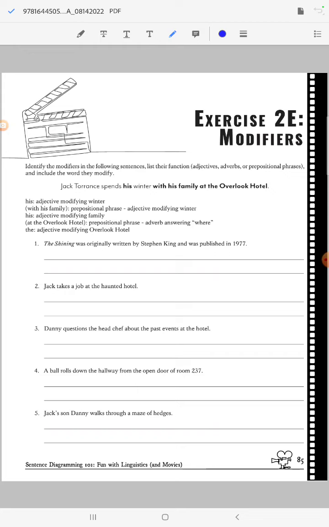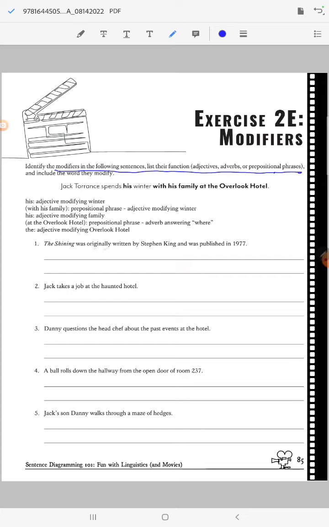This video is about exercise 2E, which is modifiers. We have to find all of the modifiers and figure out what they are doing. So we have to find them, and then is it an adjective, an adverb, or a prepositional phrase? If it is a prepositional phrase, how is it functioning? Is it an adjective or an adverb? So let's walk our way through.